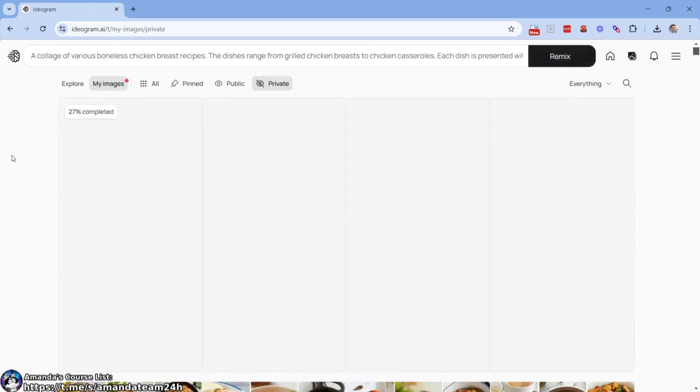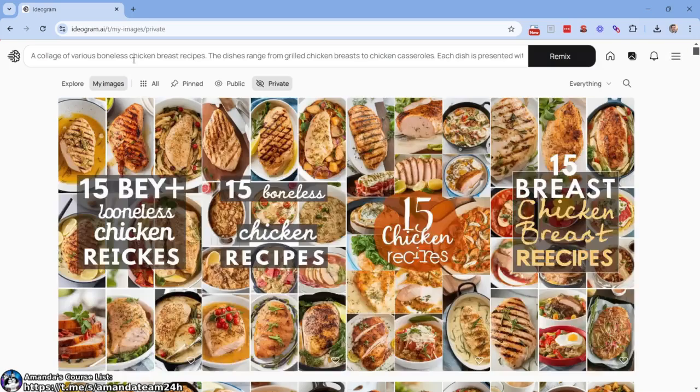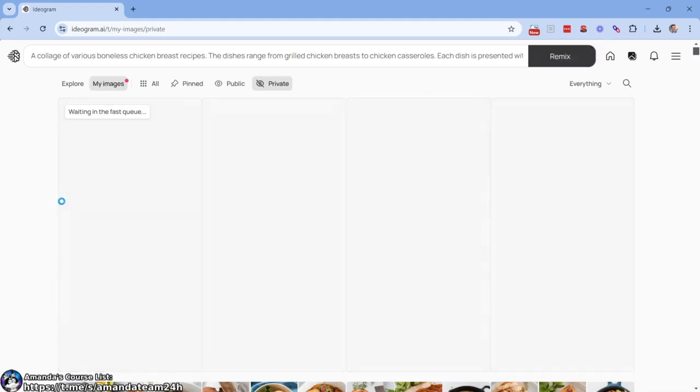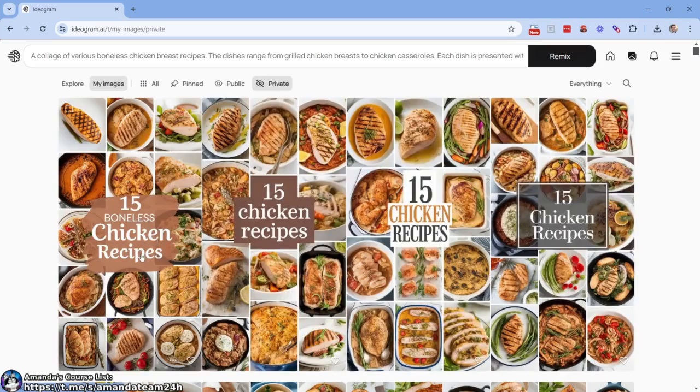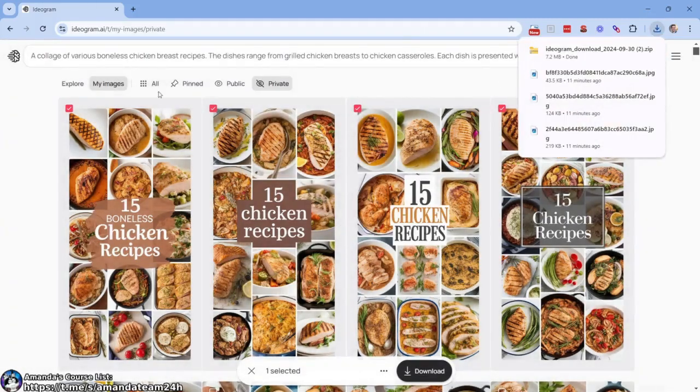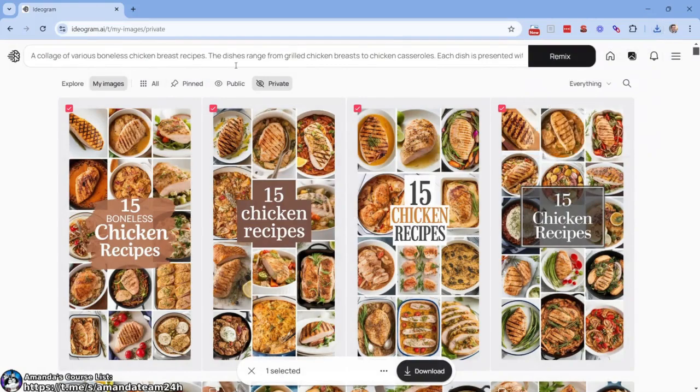15 chicken recipes. And then we can mess with the emulation or whatever it's called. Let's just see here. 15 chicken recipes, 15 chicken breast recipes. So what I want to do is the image weight a little bit less. Let's try 30, right? Try 30 there. So it's going to try to emulate that image less and less. 58% completed. 15 boneless chicken recipes. 15 chicken recipes. And so on and so forth. All of them, wonderful. Very, very happy. They all have a different feel too, right? So what I can do is download all of them. Boom, done.